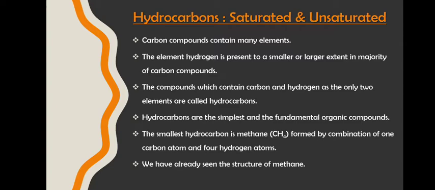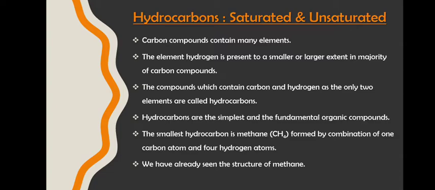They are saturated and unsaturated. As the term itself describes, saturated means there is no place for formation of bonds now, and unsaturated means new bonds can be formed. We will see in detail what saturated and unsaturated are. Okay.